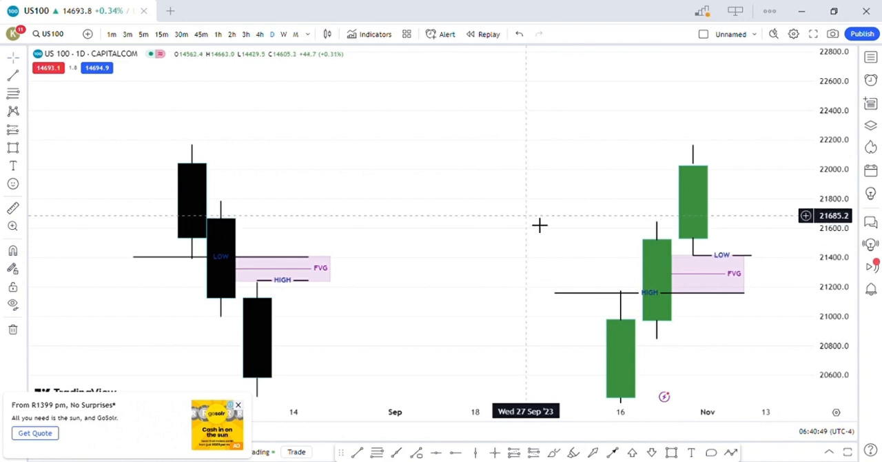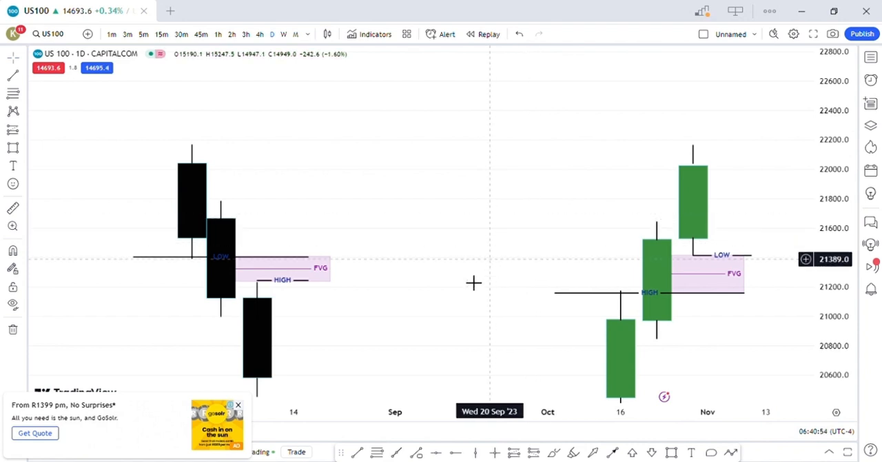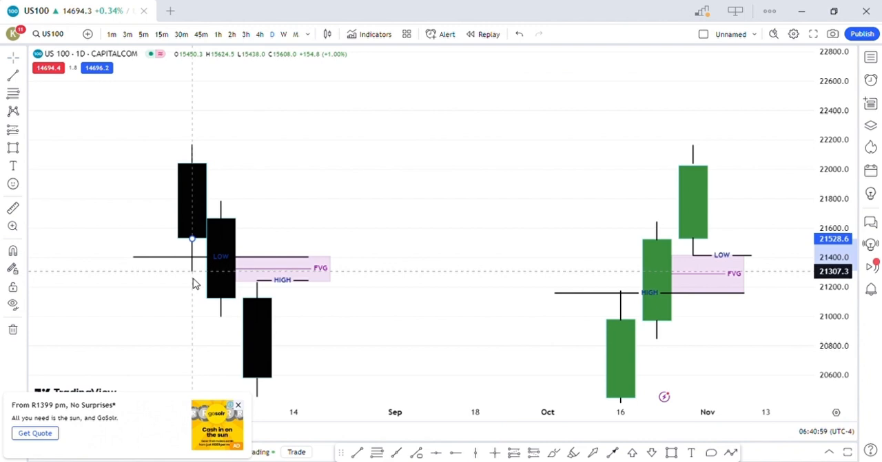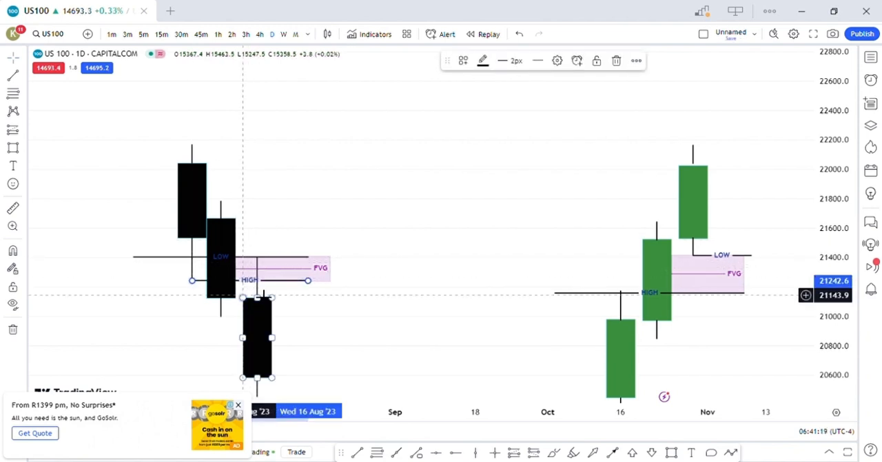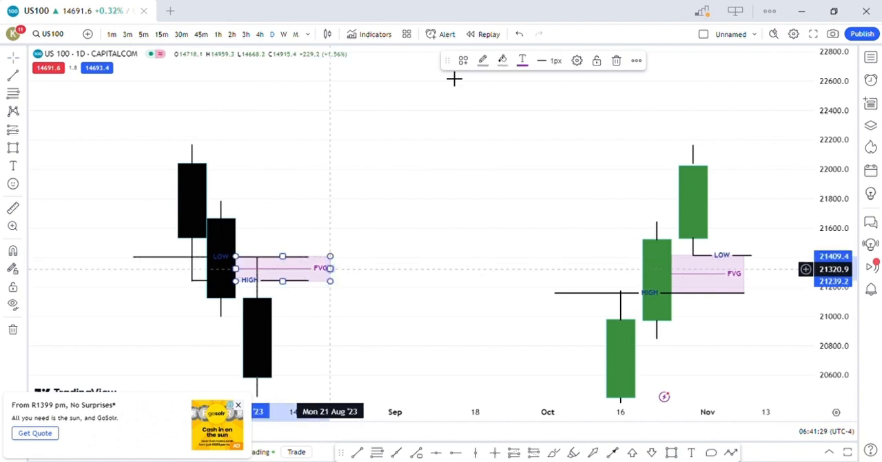Okay, now that we know what a fair value gap is, let's talk about what is not a fair value gap. If we were to extend this low to here and extend this high to here, in this instance you realize that the first candle's low does overlap with the third candle's high, because the first candle's low is here and the third candle's high is here, so no fair value gap exists here.